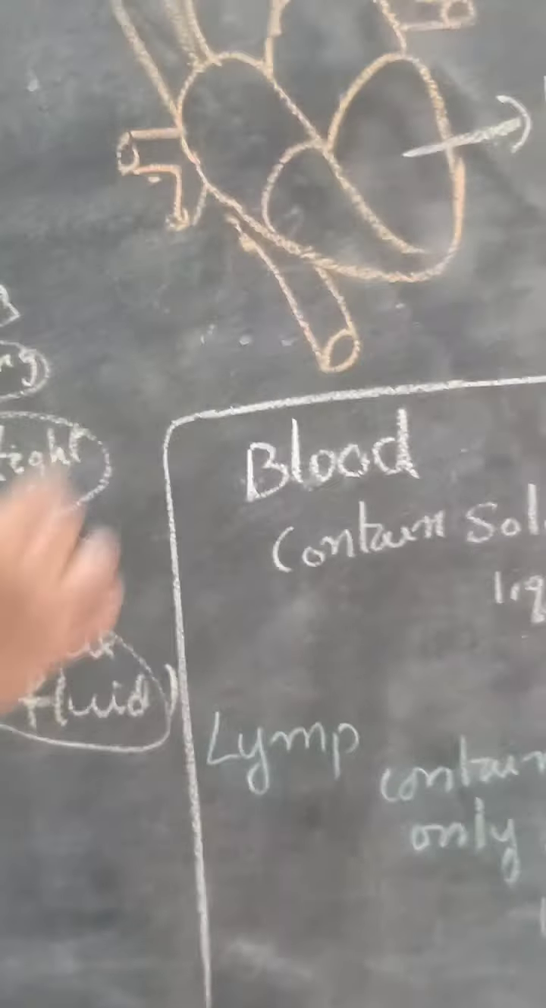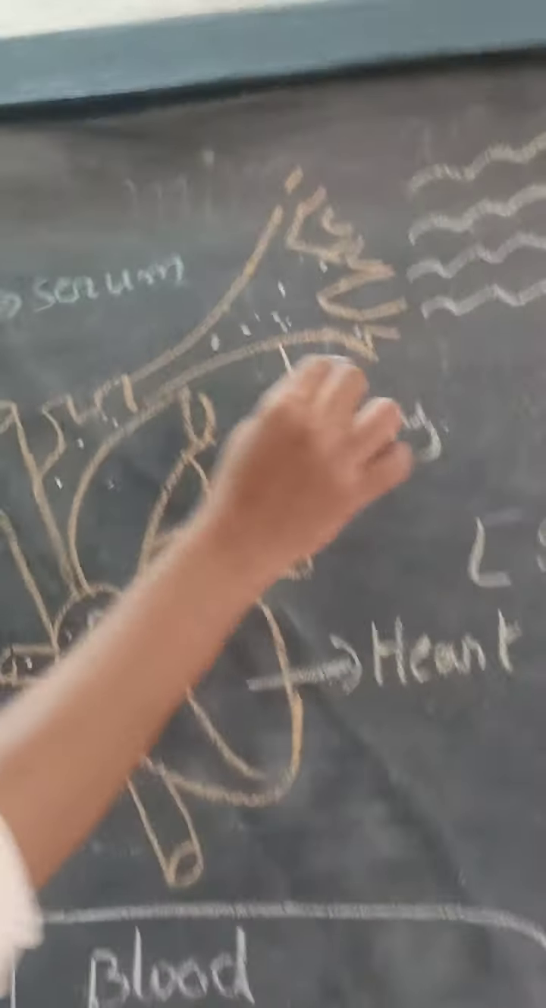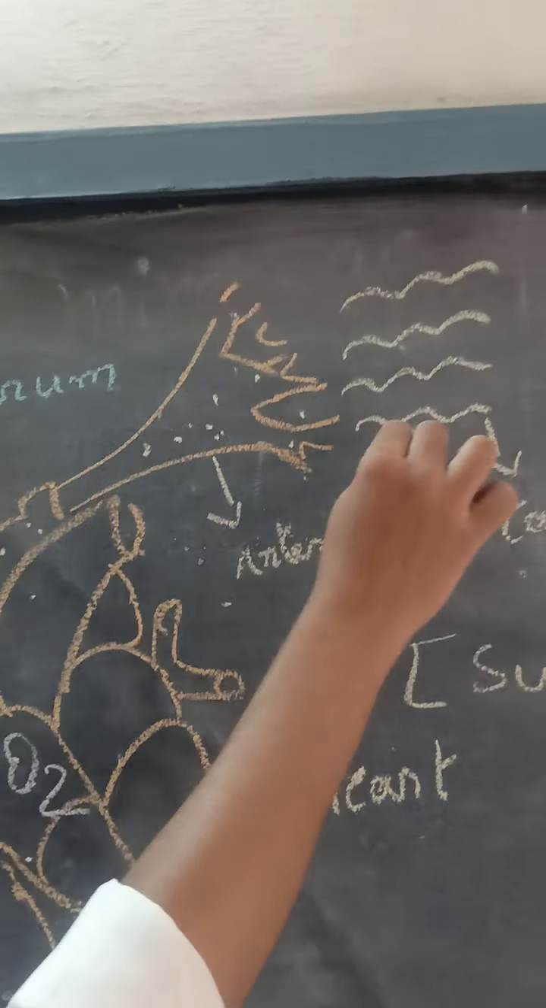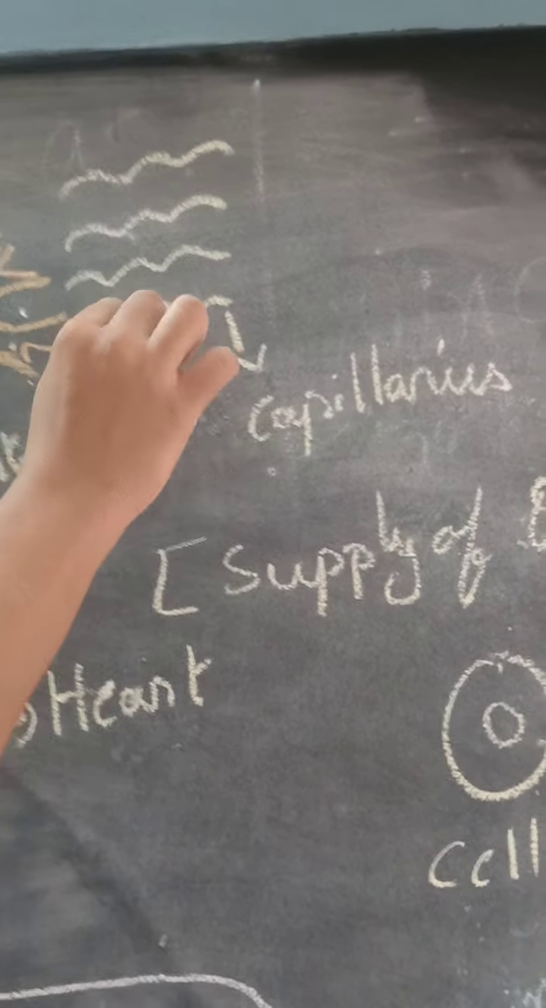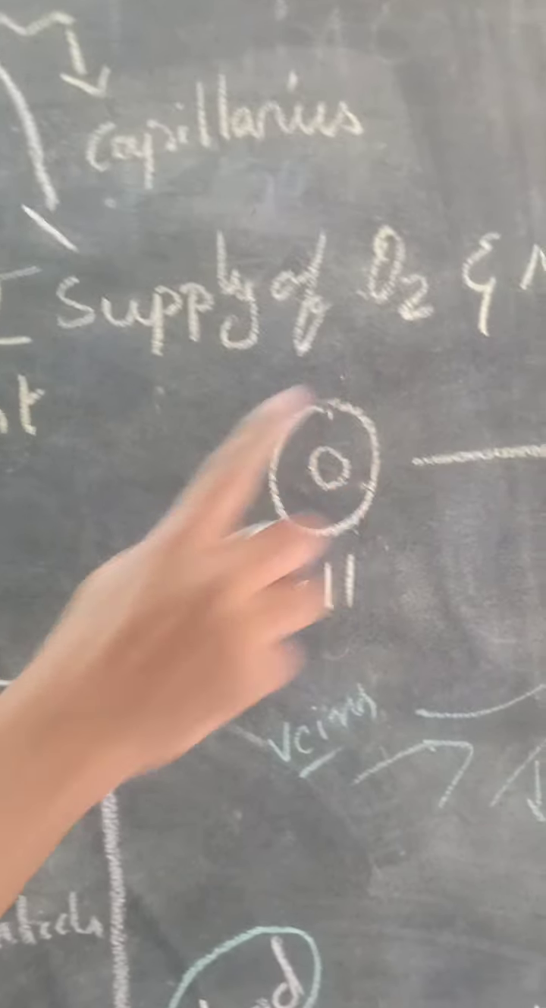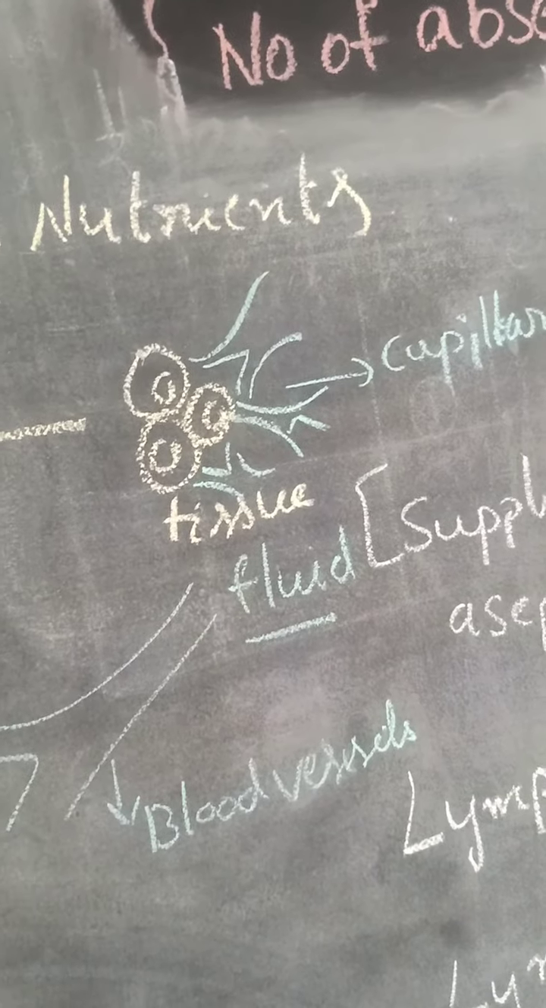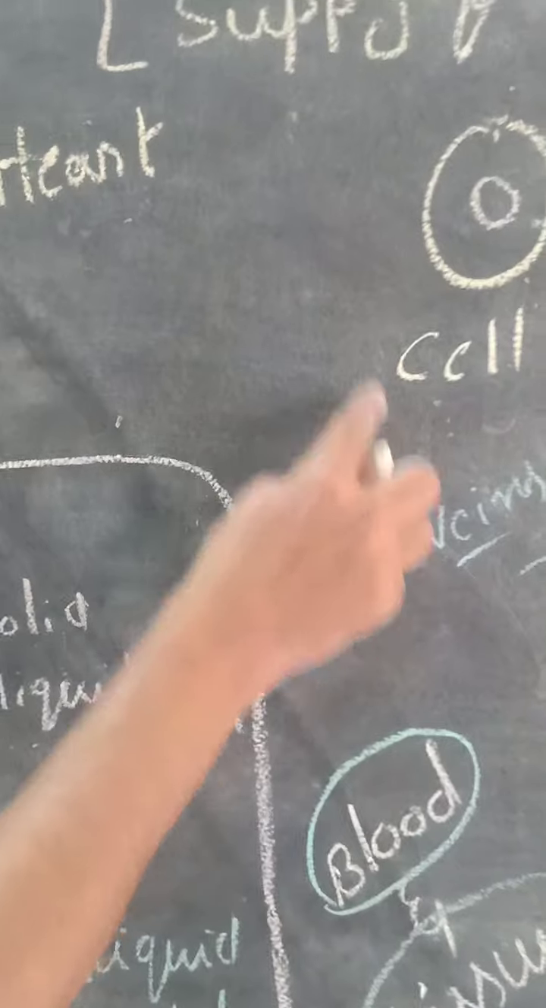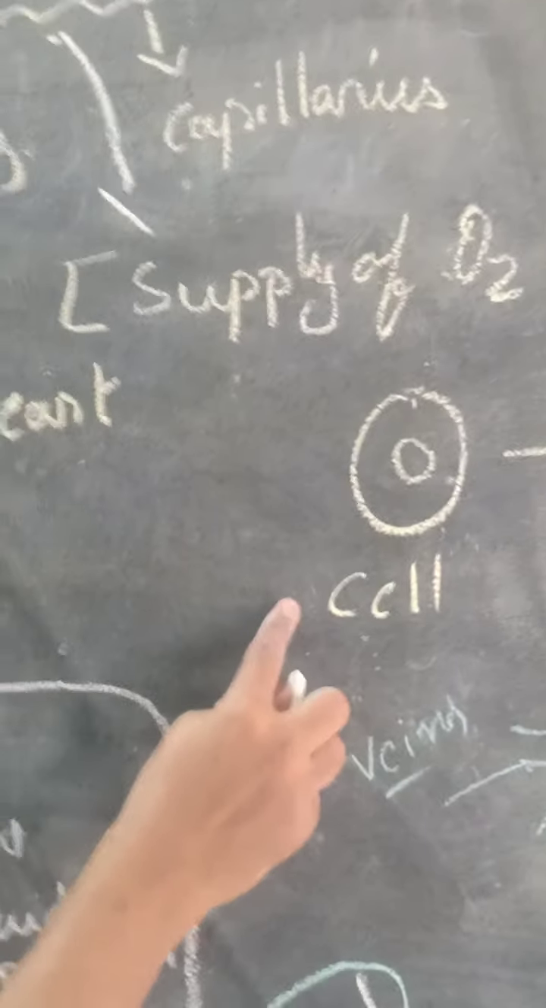Here the heart will pump the oxygenated blood, meaning pure blood, and it will be sent to the artery. The artery will be divided into arterioles. Again it will be divided into capillaries. Capillaries will supply oxygenated blood and nutrients to whom? To cell and tissue. What is meant by a cell? It is the basic unit of our body.